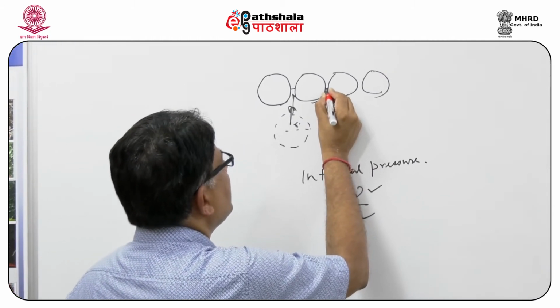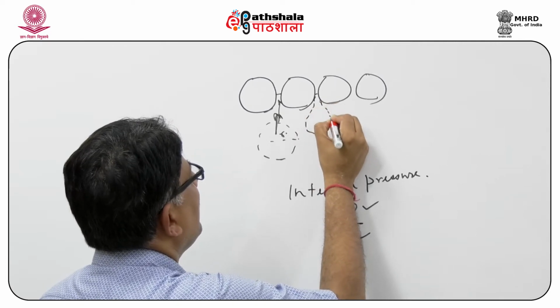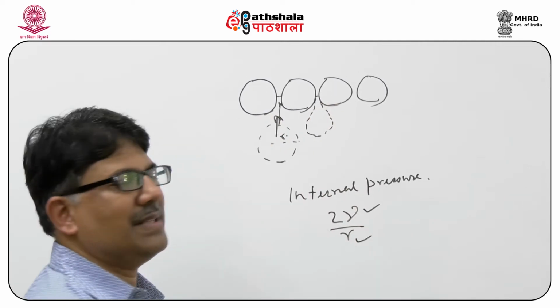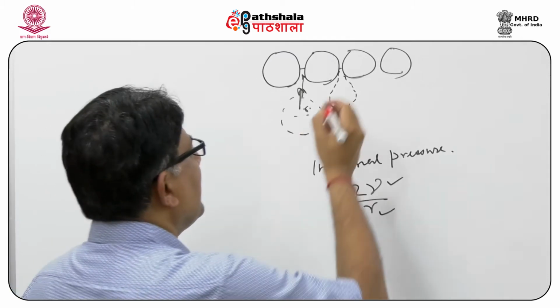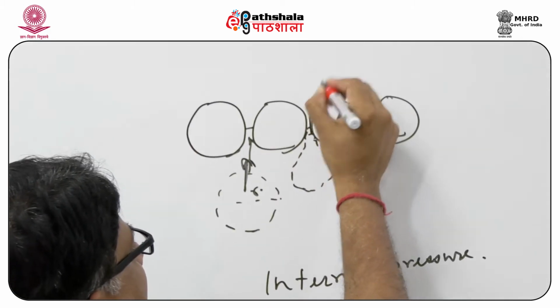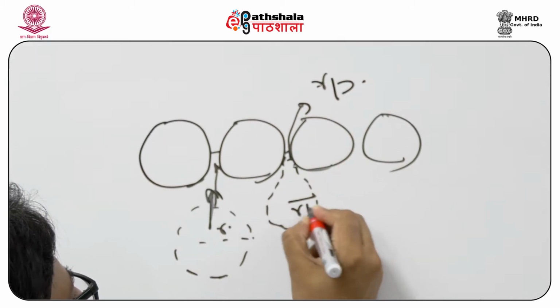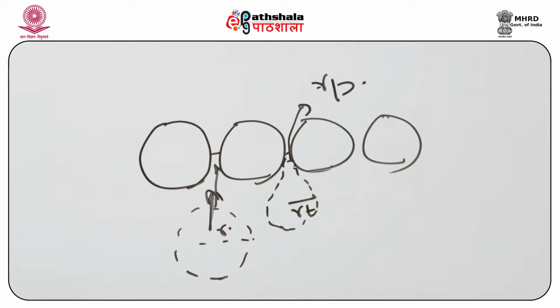If you see its geometry, the geometry of the oil globule will be like this. This portion here is Rp and this is Rt. There are two different kinds of radius that are developed.